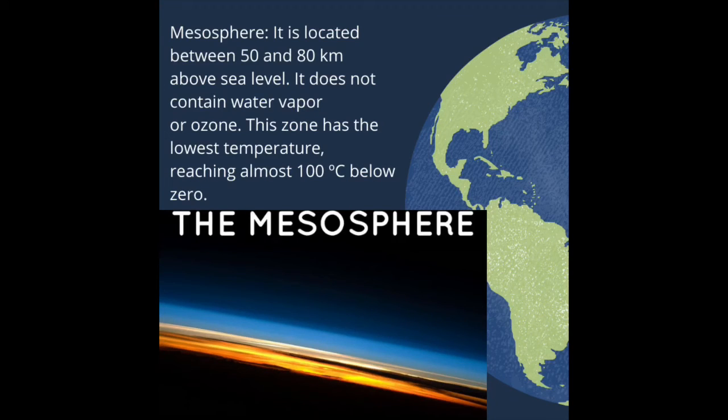Mesosphere. It is located between 50 and 80 km above sea level. It does not contain water vapor or ozone. This zone has the lowest temperature, reaching almost 100 degrees Celsius below zero.